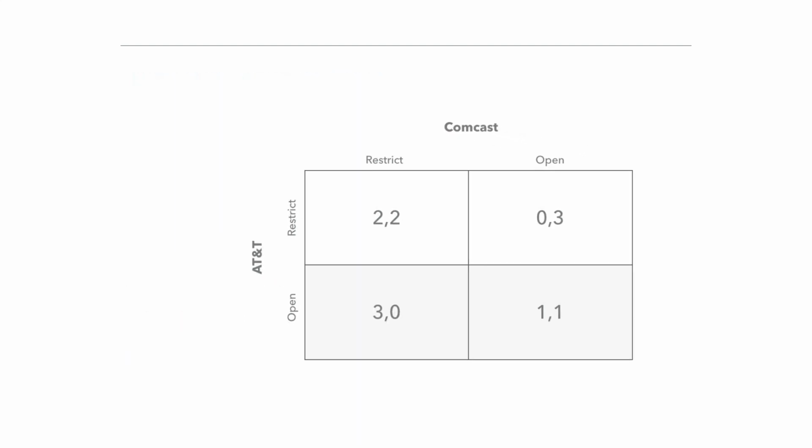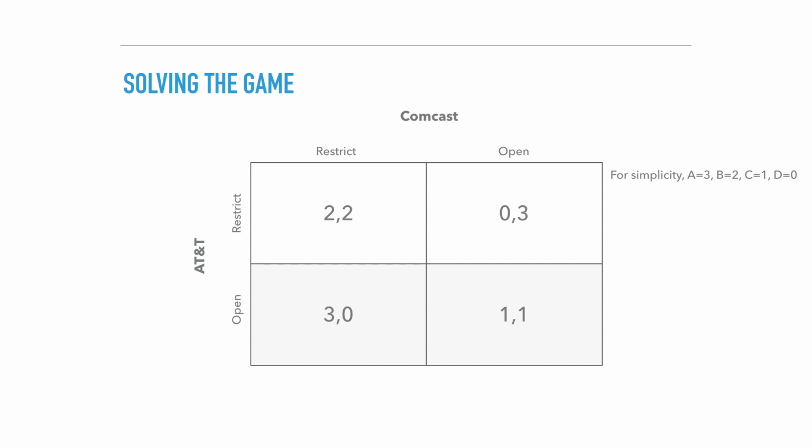As you can see, the best case scenario for both ISPs is to leave their internet access open for consumers while their competitor restricts theirs. This is because all rational consumers will prefer an internet service that does not restrict their content, leaving the ISP with restrictions with no customers, hence the zero payoff. However, if both have open access, customers will be indifferent and they will both obtain on average 50% of the market share, hence the equal payoff of 1-1.